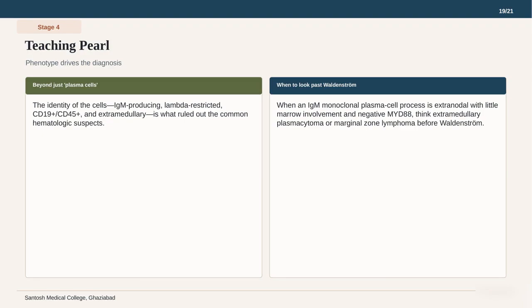On the right, the blue box gives us a clear rule of thumb. When an IgM monoclonal plasma cell process is extranodal, with little marrow involvement and negative MYD88, you must think of extramedullary plasmacytoma or marginal zone lymphoma before Waldenstrom. This case serves as a powerful reminder that rare presentations of plasma cell disorders can mimic common pulmonary issues. Let us now review the full diagnostic timeline to see how this case evolved from start to finish.